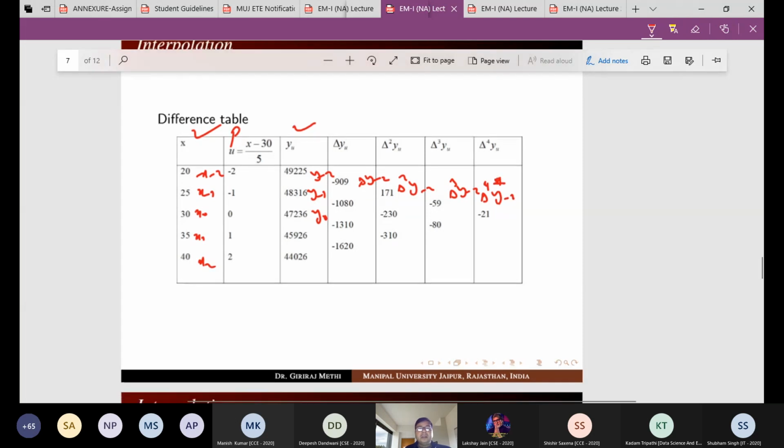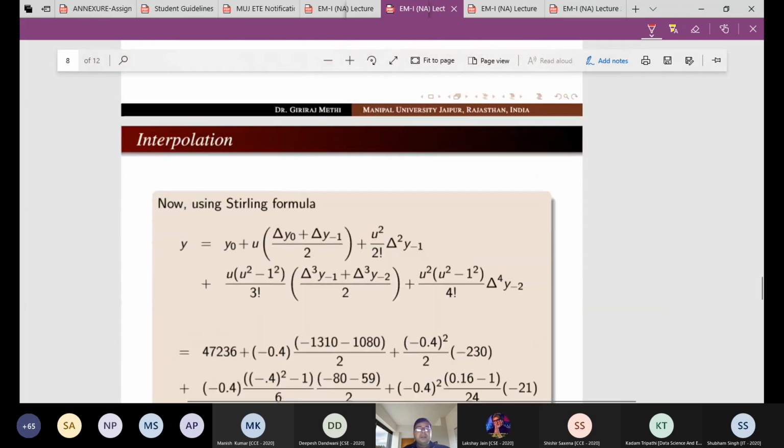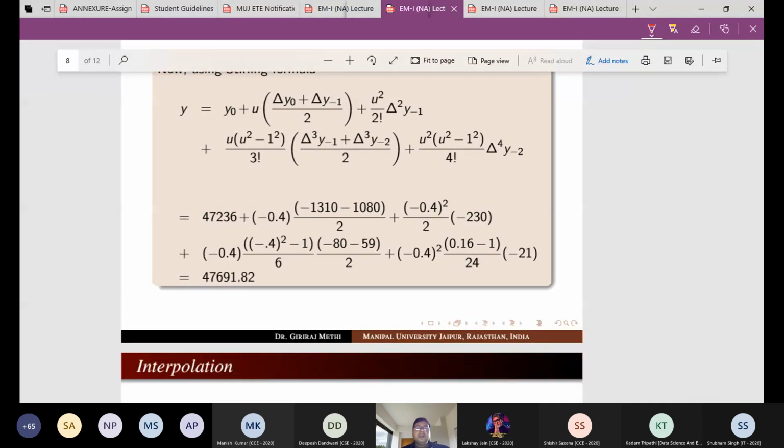So in this way you can construct the table here, and then you apply the same formula that I'm using here. Just put this value, you'll get this value. Very simple one. Makes sense?